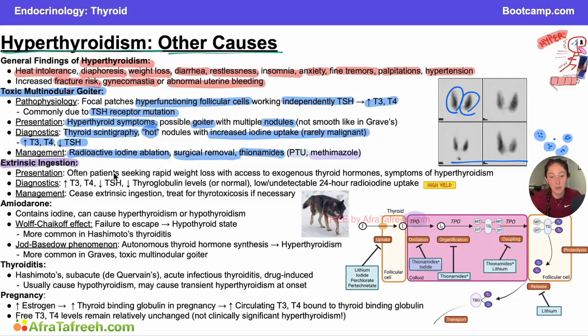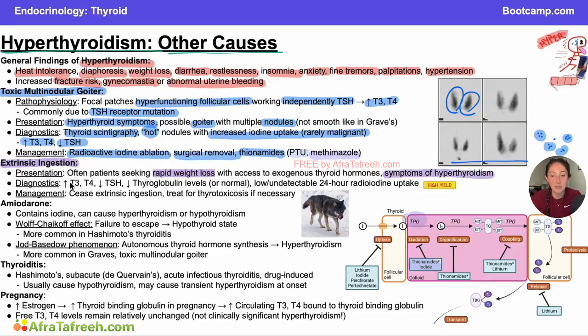a common reason to take thyroid hormone is because one of the side effects of hyperthyroidism is rapid weight loss. And that sounds great until you think about the other side effects of hyperthyroidism, including the palpitations, the hypertension, and we talked about thyroid storm and thyrotoxicosis that can actually kill you. So definitely not a safe way or a recommended way to lose weight. However, some patients who are trying to lose weight very, very quickly will ingest exogenous thyroid hormone. So it's really important for you to be aware of the signs of this.